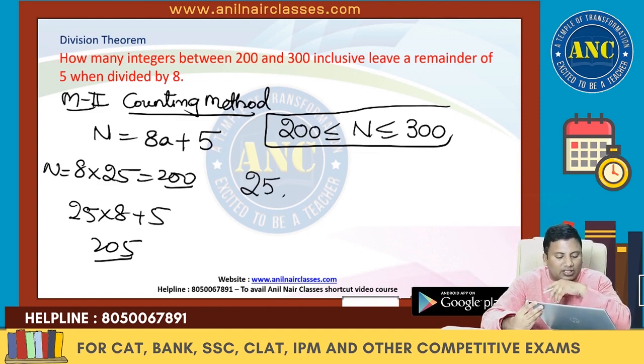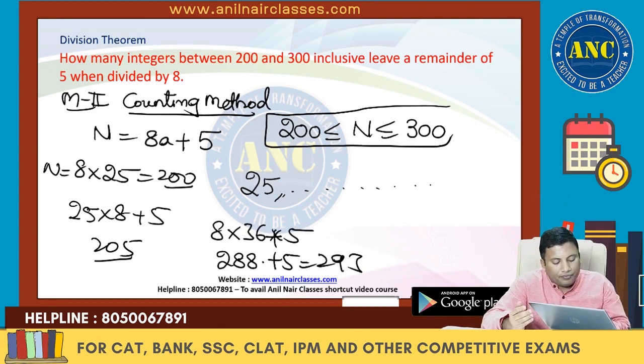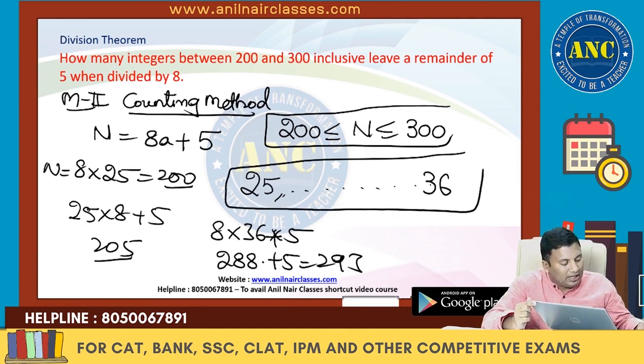25 onwards it will start, 25 and so on. Up to which value should we stop at? Suppose I take 36 plus 5: 8 times 36 is 288, 288 plus 5 is 293, 293 plus 8 is 301. So I should stop at 36. Directly I got 25 to 36, which is nothing but a total of 12 values.